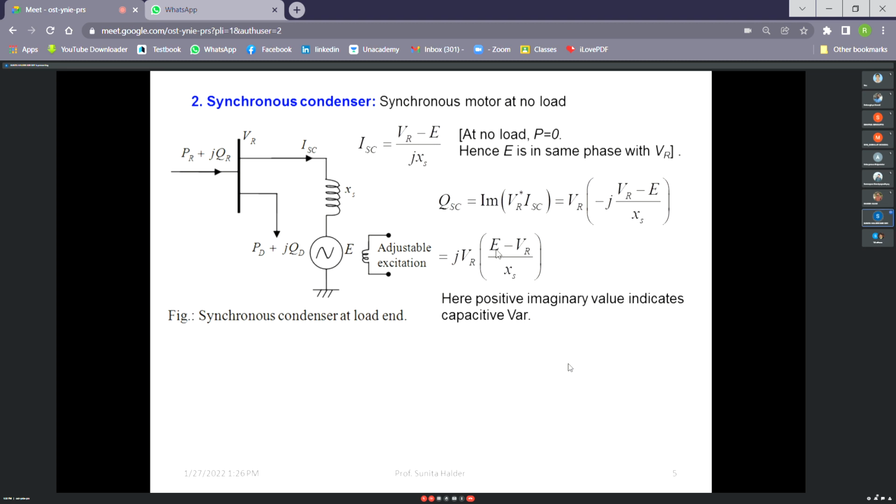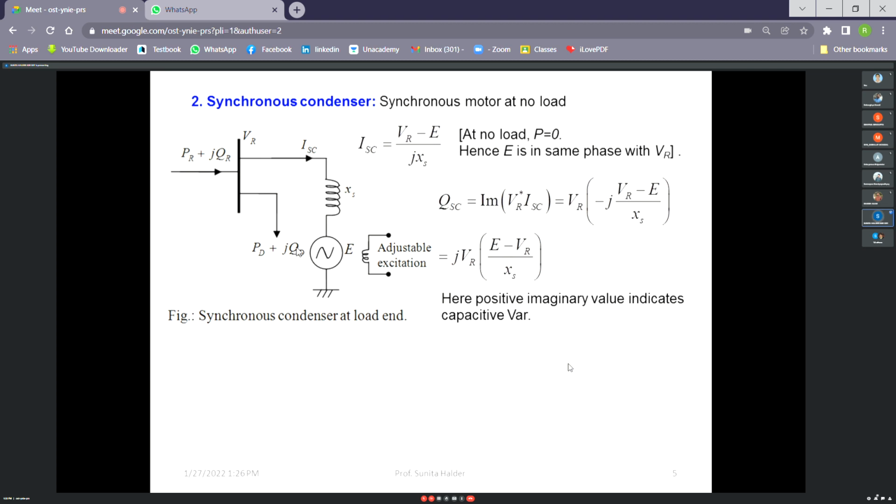Now you see, if E is more than VR, then this QSC will be positive. E is more than VR, that means induced EMF is more than terminal voltage. That means it is at overexcited condition. So when the synchronous motor is at overexcited condition, it will draw a capacitive VAR. That means it will act as a capacitor. On the contrary, when it is at underexcited condition, when E is less than VR, then the QSC will be negative, that means inductive. So it will draw an inductive current, so it will act as an inductor.